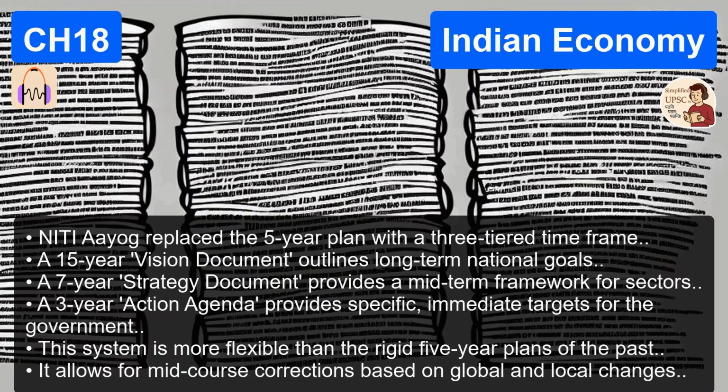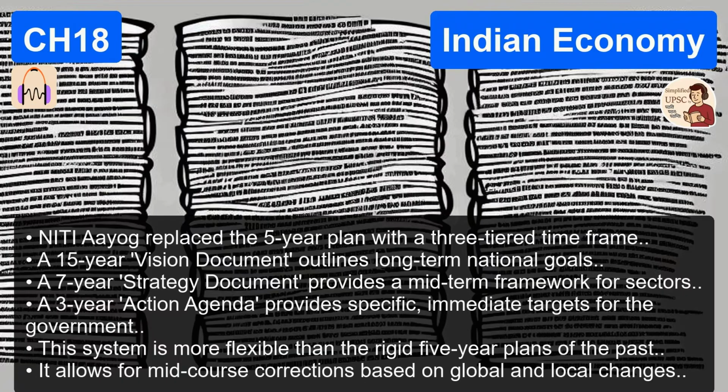Now, we talked about how they abolished the 5-year time frame. What did they replace it with? They moved completely away from the rigid 5-year block structure. Now, NITI employs a 3-tiered approach: a vision, a strategy, and an action agenda. Break those time frames down for us. They map out a 15-year overall vision document for the long term. Under that, there is a 7-year strategy document for the medium term. And finally, a highly specific 3-year action agenda for the immediate short term.